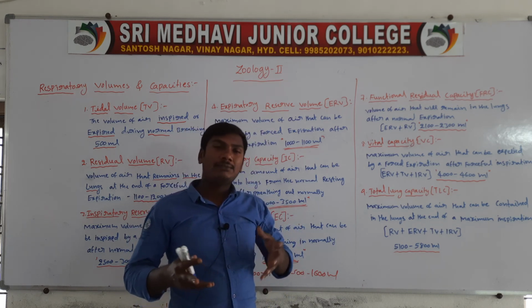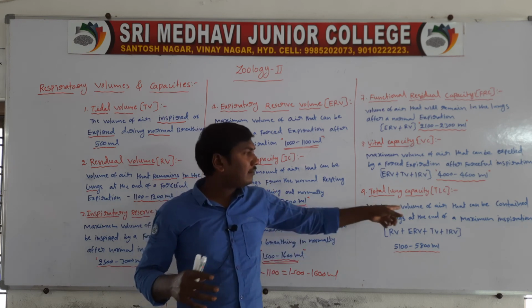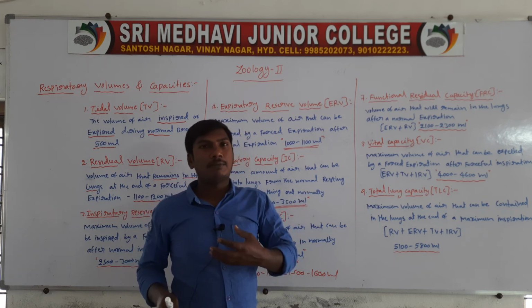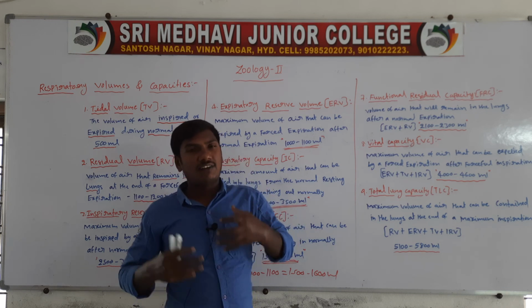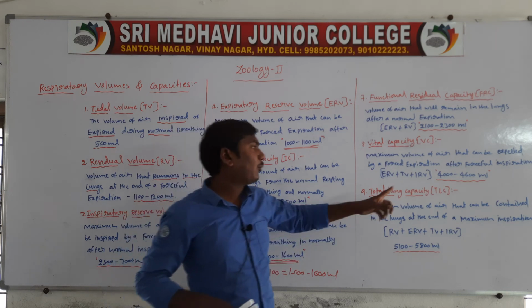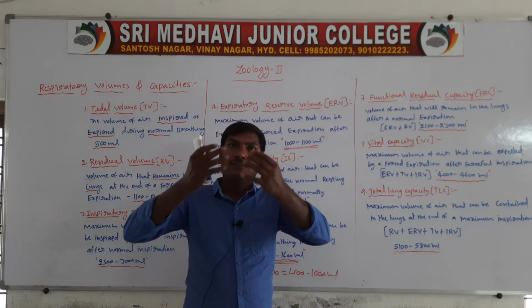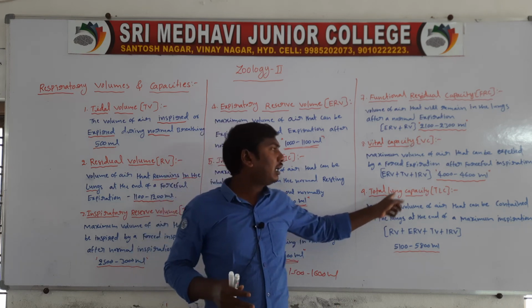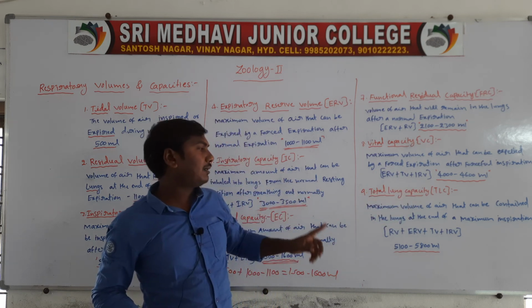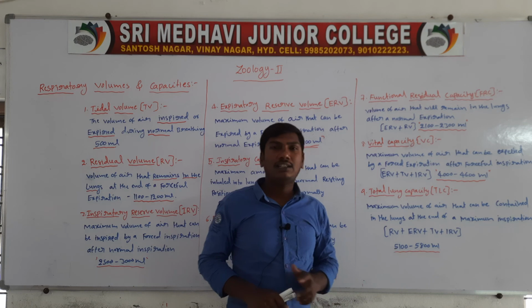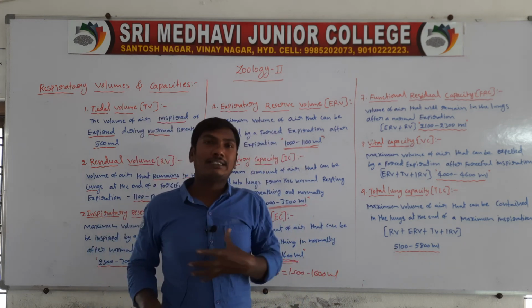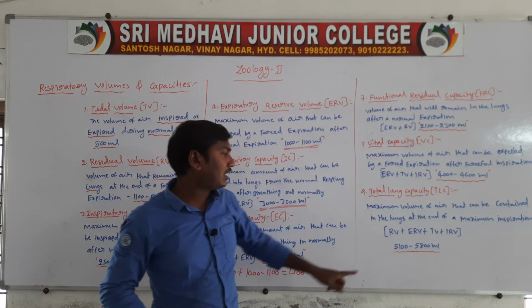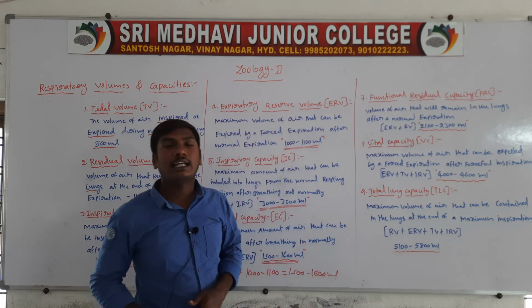The total air present in the lungs after forced inspiration is called the total lung capacity. It is 5100 to 5800 ml.